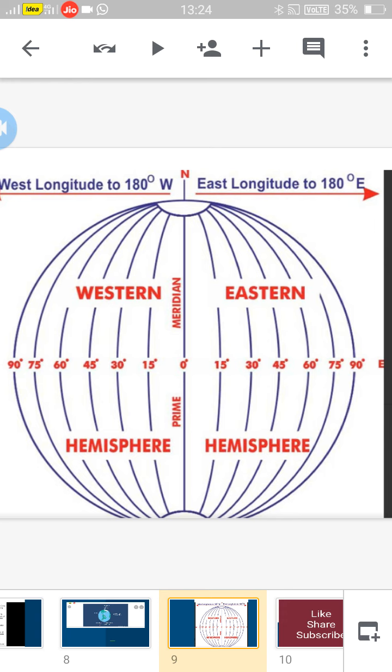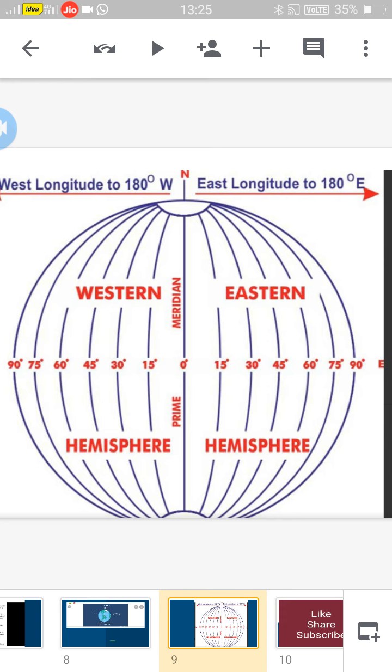Every longitude will come against the sun. And the places which are located on one longitude, suppose you take the 0 degree longitude, the places located from the north pole to the south pole all have the same time. Whether it is the north pole or south pole, they are on the same longitude, so they have the same time. Suppose you take 90 degree eastern longitude, the places situated on 90 degree longitude also have the same time. But between longitudes, the difference is 4 minutes per longitude.